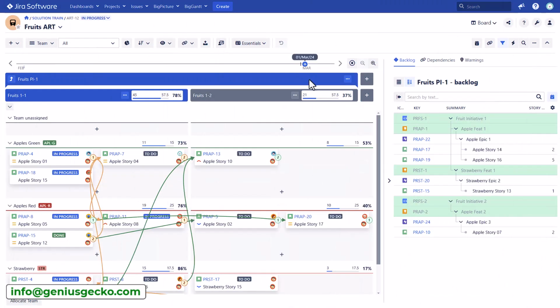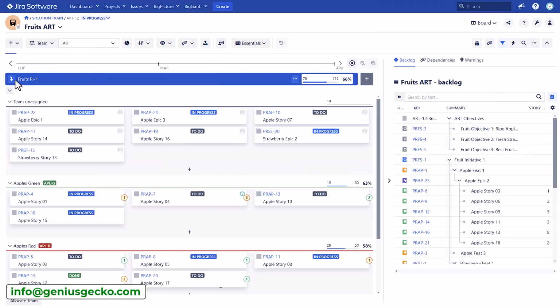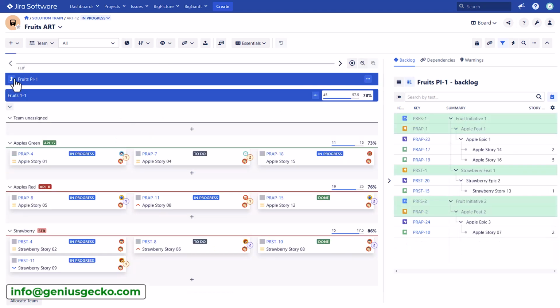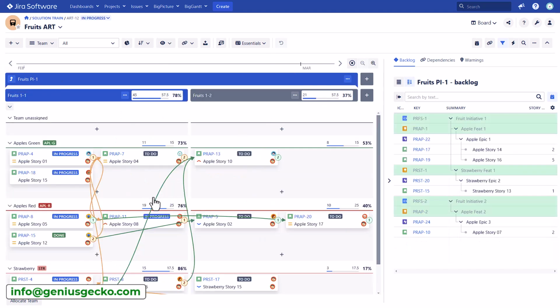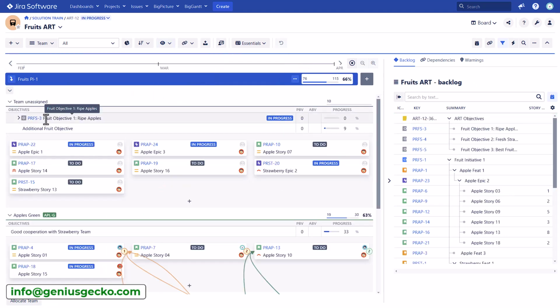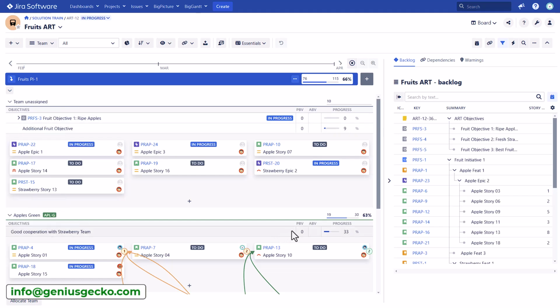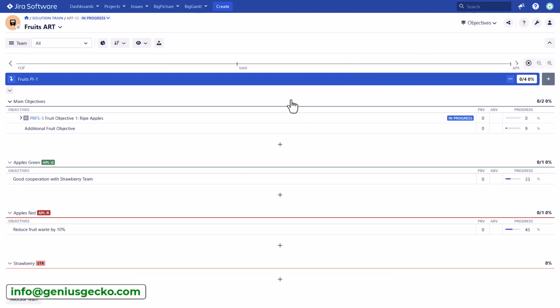Now, when it comes to BigPicture, it not only supports multiple sprints without any limitations within your PI, dependency, color coding, and capacity planning options, but also something that is really missing, which is the objectives. So for your teams, you can display your PI objectives, your team goals, and track their planned business values, something that I hope we'll see soon in Jira Plans as well.